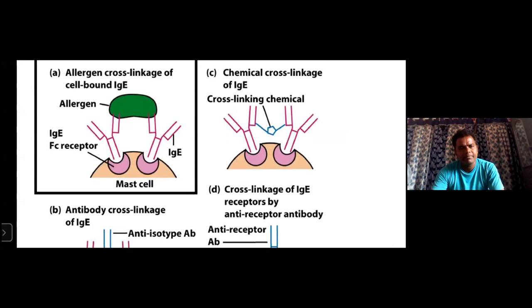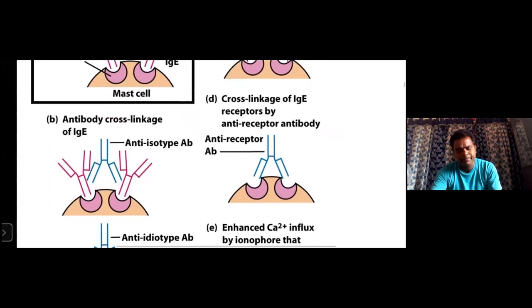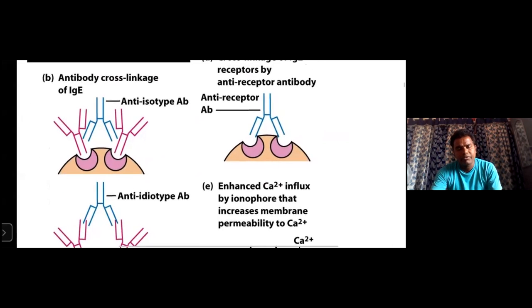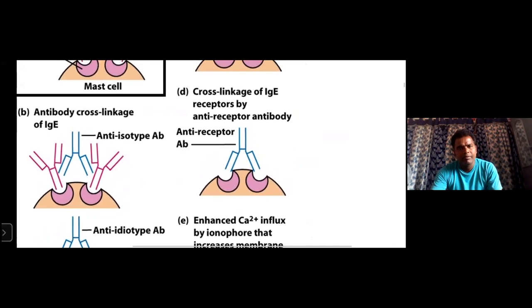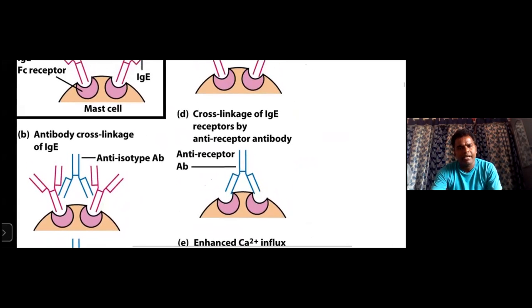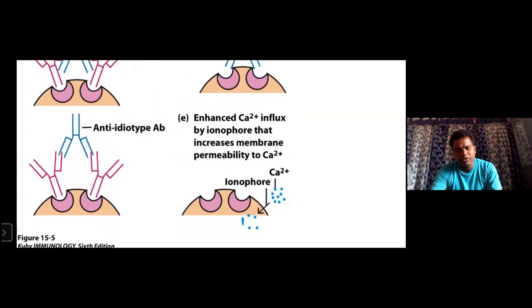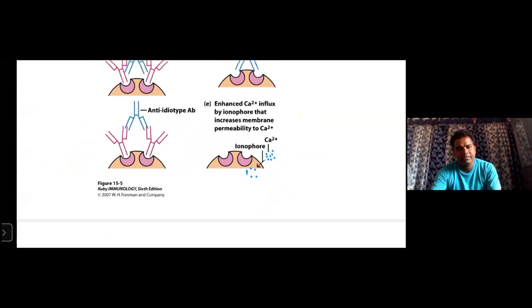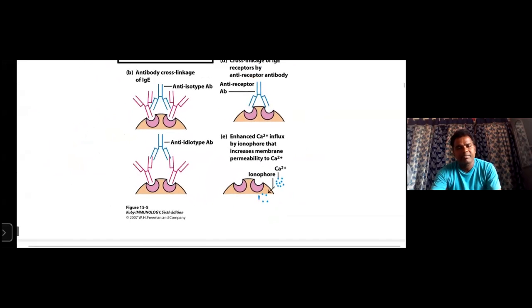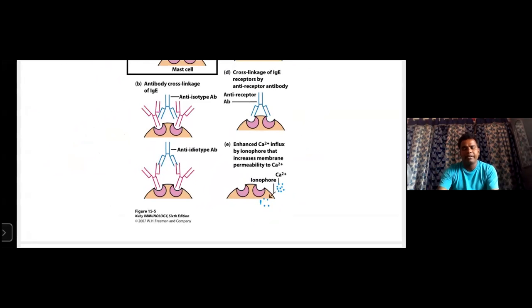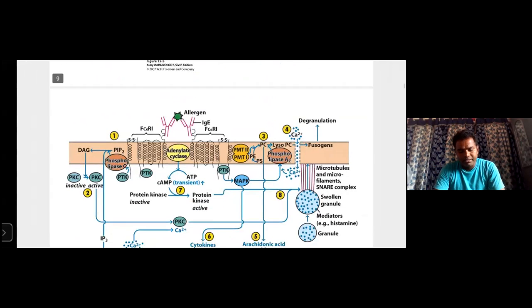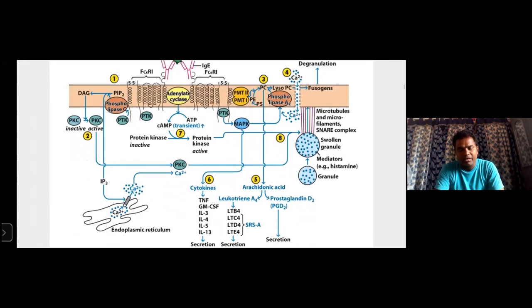This is the A step, and this one is the B step, anti-isotope of antibody, and next one, this is the C step, cross-linkage of Ig receptor by anti-receptor antibody. Then calcium is released, and degranulation takes place. It will give you the inflammatory reactions. Okay, this mechanism is not essential.